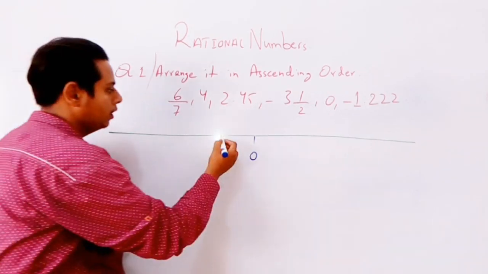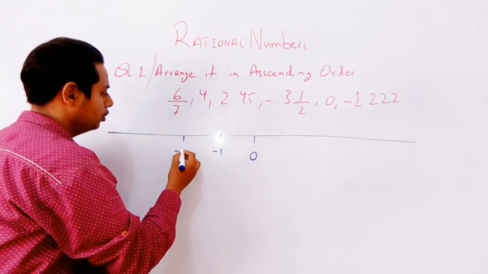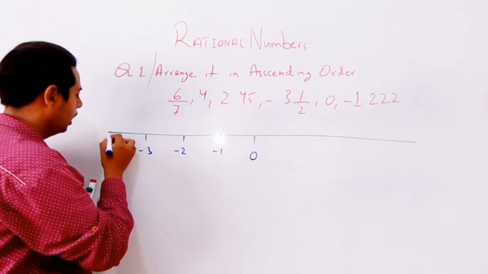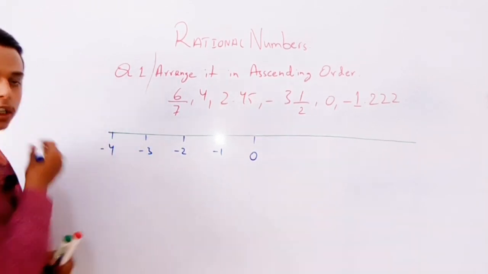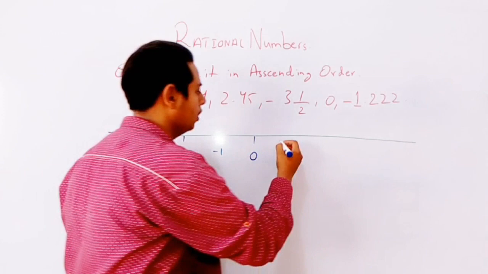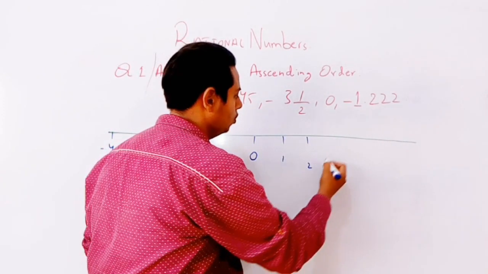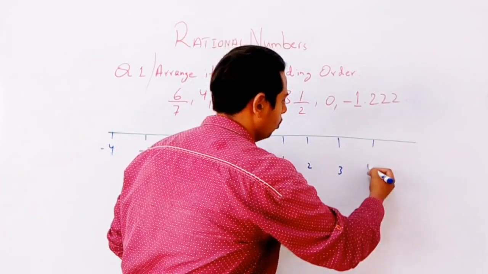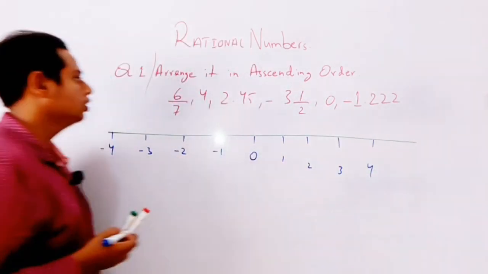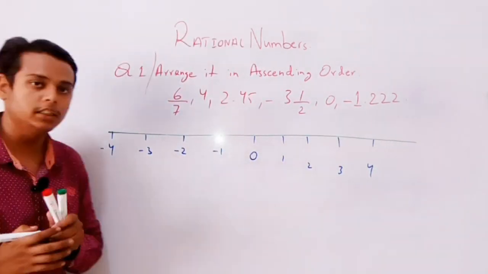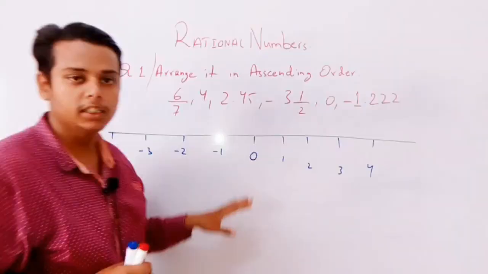And here what we have? -1, -2, -3 and -4 and so on. And on the right side what we have? 1, 2, 3 and 4 and so on. So first of all we have to arrange these numbers on the number line.